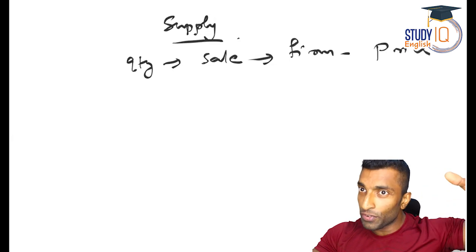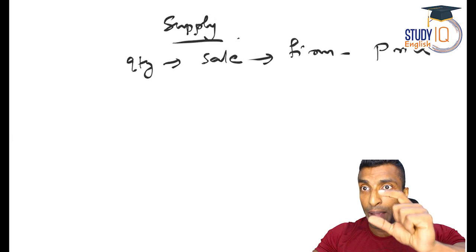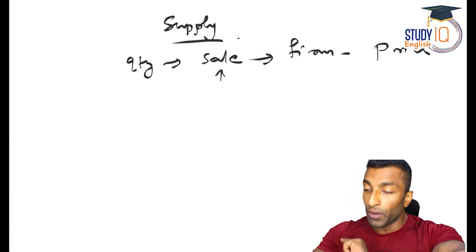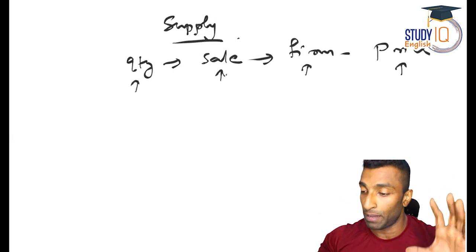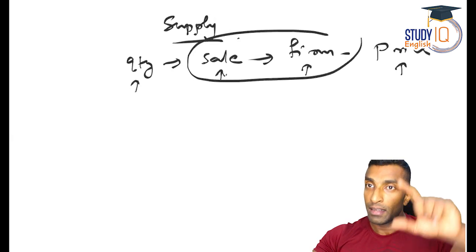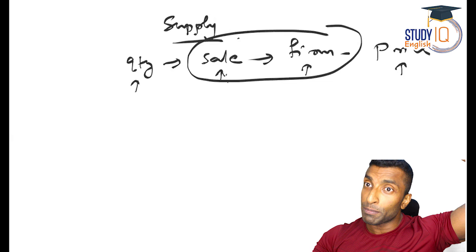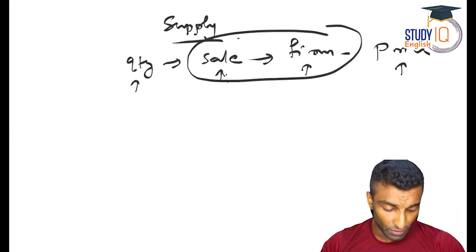Before, quantity of commodity, an individual willing and able to buy. Here it is sell. Here it is firm. There it is individual. At a particular price, and quantity of commodity, it is the same. The difference is buy, there, individual. Here, sell, firm. And individual must be willing and able to. That is also there. So I hope this definition is very simple.